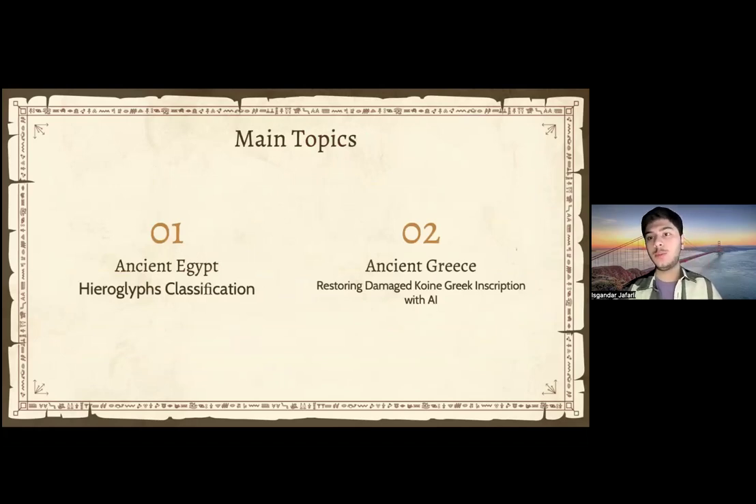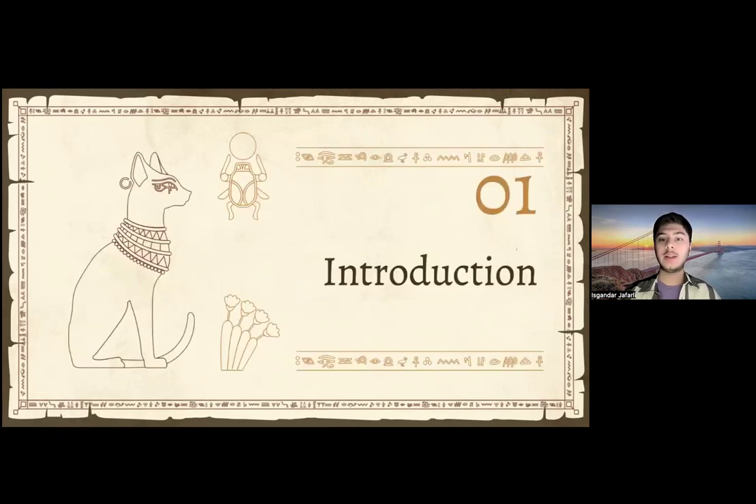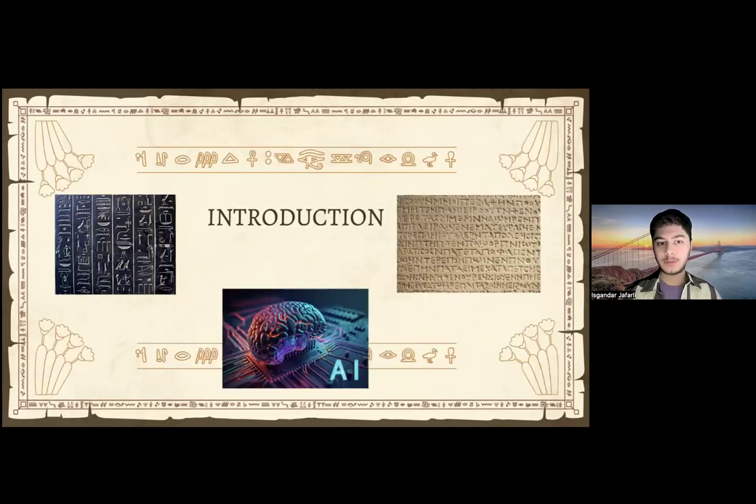So the two papers that I chose that I put in the reference list too is Ancient Egypt Hieroglyphics classification and then Ancient Greek classification of hieroglyphics. So basically they would restore damaged Koine Greek inscriptions using AI and they would decipher it this way. So let's start with our introduction. I will try to keep introduction as brief as possible. So what the papers discussed.